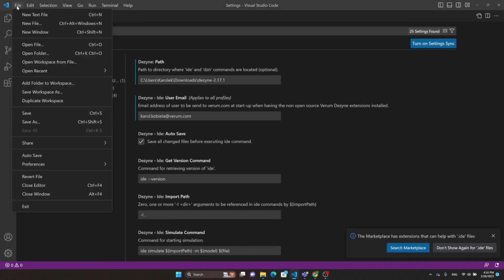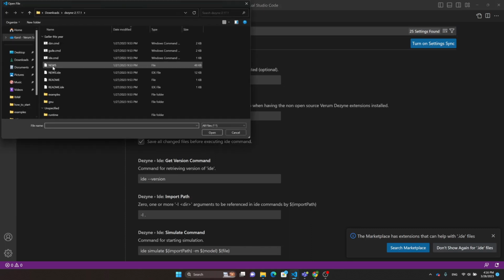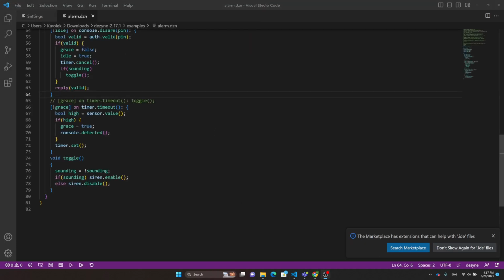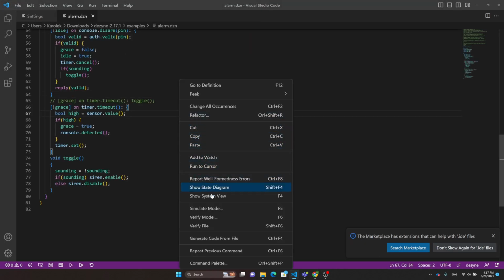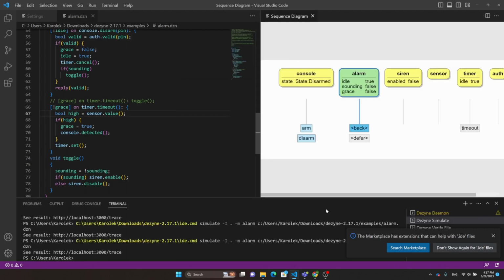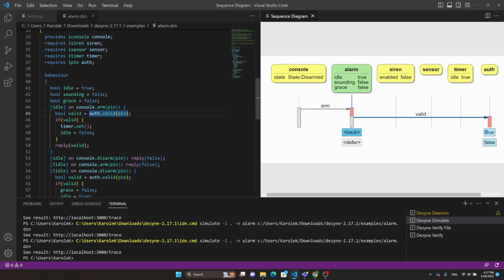In Dezyne root directory, we can find an examples folder. Let's open alarm example and try to play with it. From the right-click context menu, select Simulate Model. This command opens a sequence diagram which allows us to freely manipulate our system, trigger transitions, and examine how it behaves.